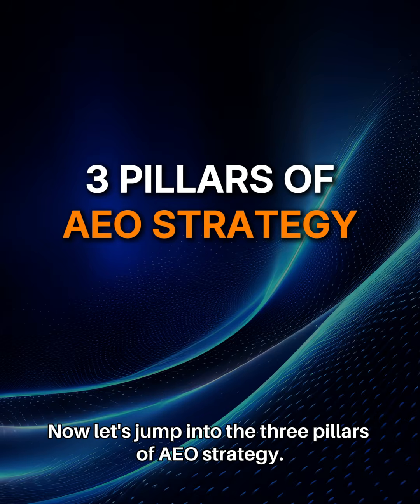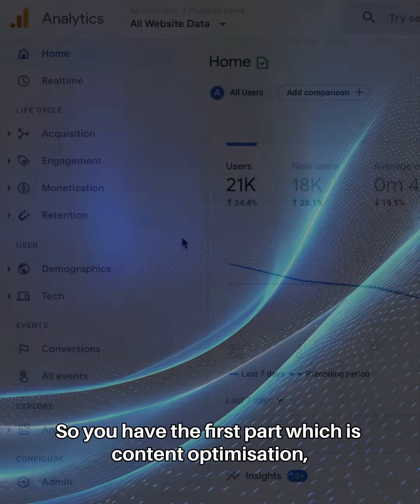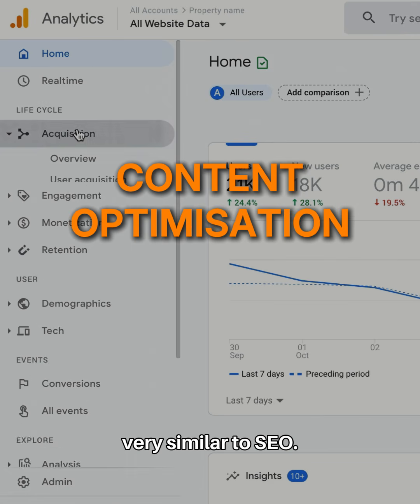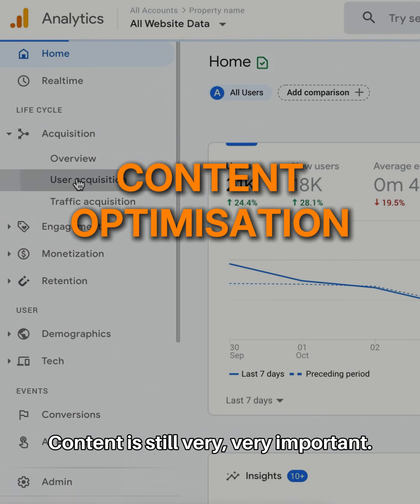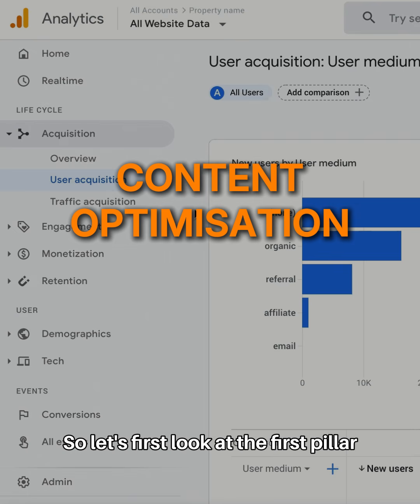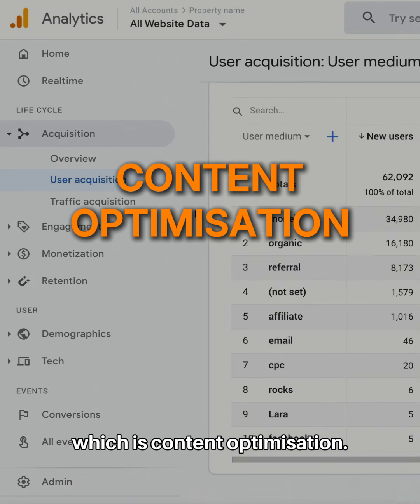Now let's jump into the 3 pillars of AEO strategy. So you have the first part, which is content optimization. Very similar to SEO, content is still very important. So let's first look at the first pillar, which is content optimization.